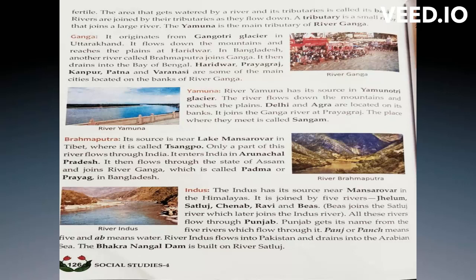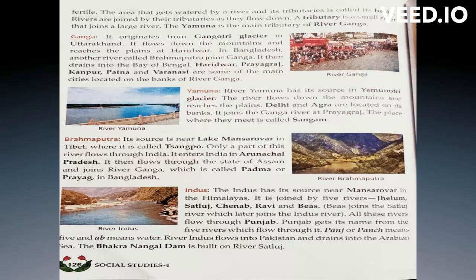And the next snow-fed river is Indus River. So its source is near Manasarovar, which is near the Himalayas. So here you can see it is joined by five rivers. Which rivers? Indus River is joined by five rivers: Jhelum, Satluj, Chenab, Ravi, and Beas. Okay, children, Beas. So all these rivers flow through which state?